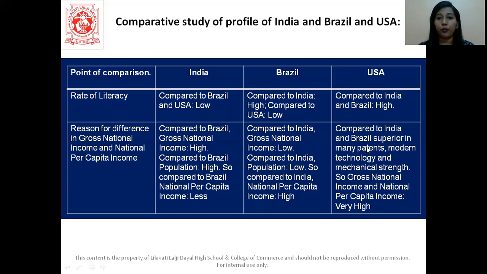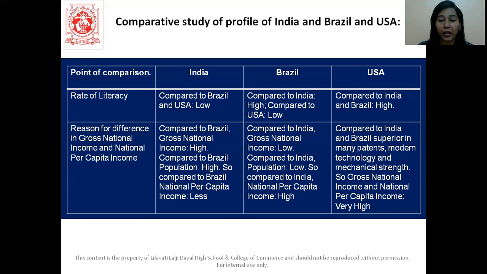Okay. Now here if you see in Brazil, the national income of Brazil is low compared to India. But the population is also low compared to India. And that is why their national per capita income becomes higher than India. Okay. And here obviously in USA we have seen that their national income is very high.